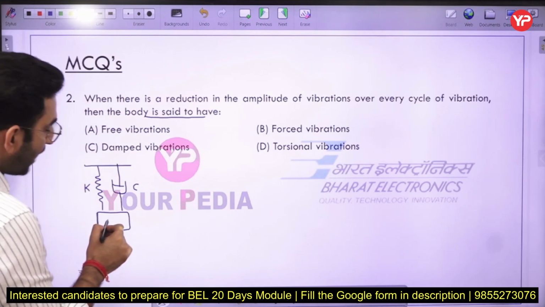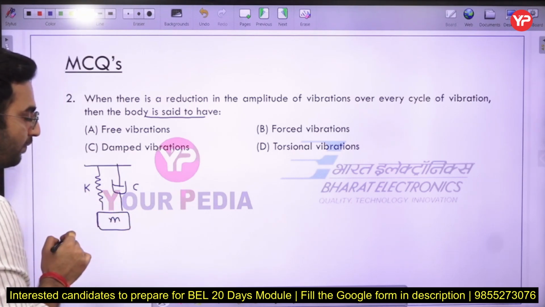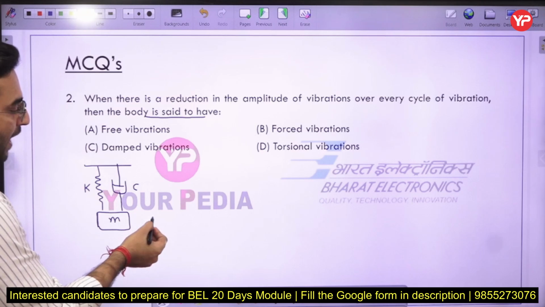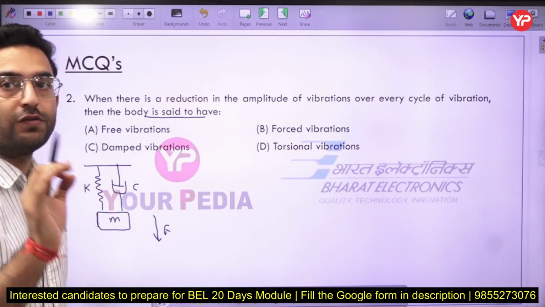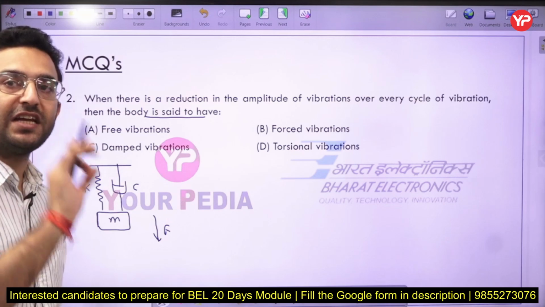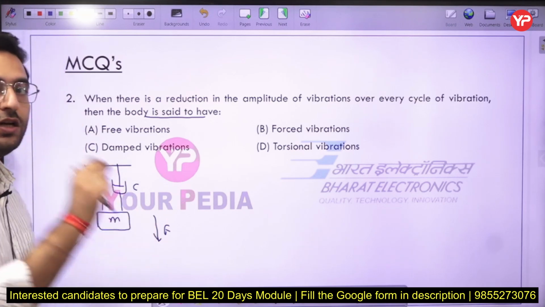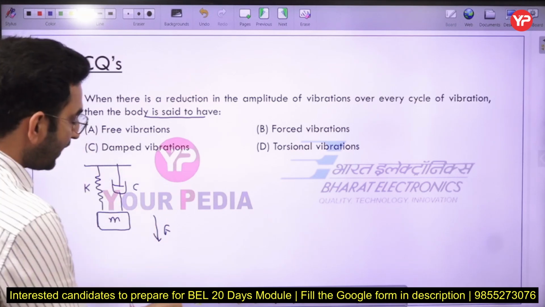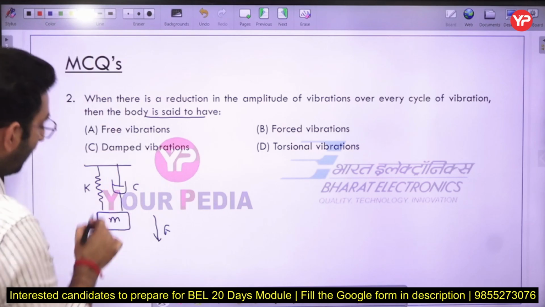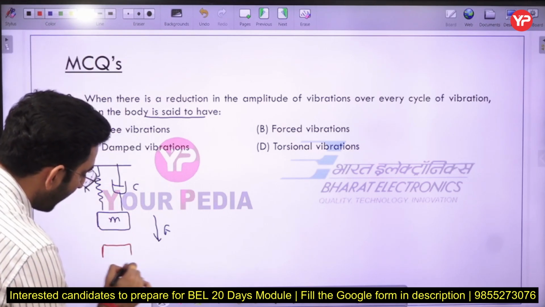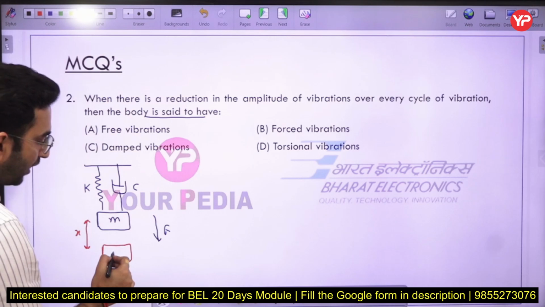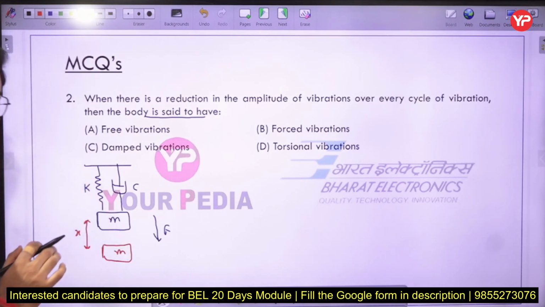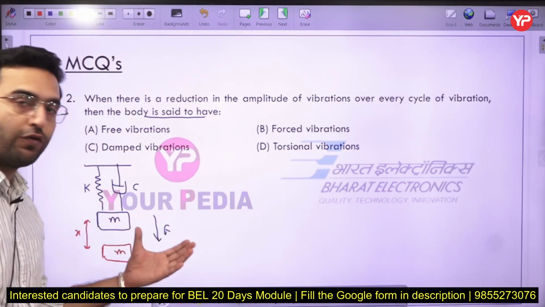The mass of the body is represented by M. Now I am applying an external force F at time t equal to 0. Only at the initial condition I am applying a force, just to disturb the system. Let us say the mass has been displaced by some distance. I am assuming it has been displaced by distance x, and a new position of the mass is M. Now if I remove the force, what will happen?